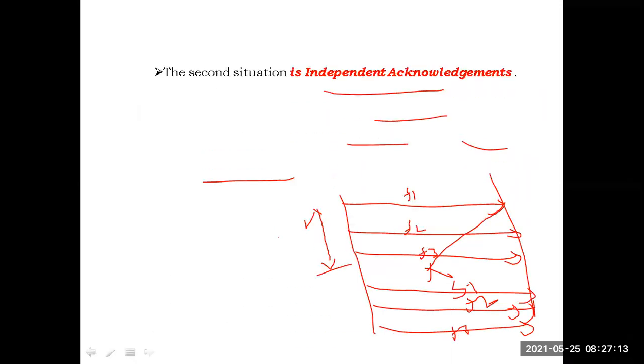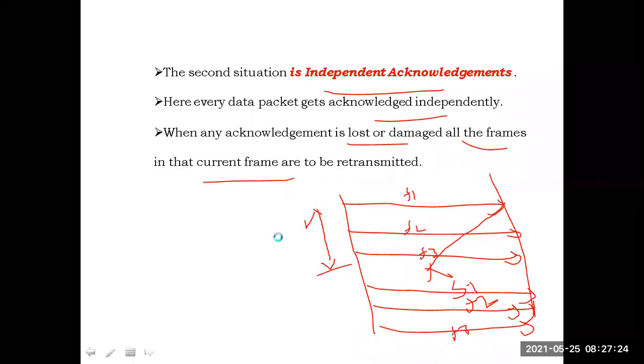The second type is the independent acknowledgement. Some Go-Back-N protocols will implement cumulative acknowledgements. Some Go-Back-N protocols will implement independent acknowledgements.